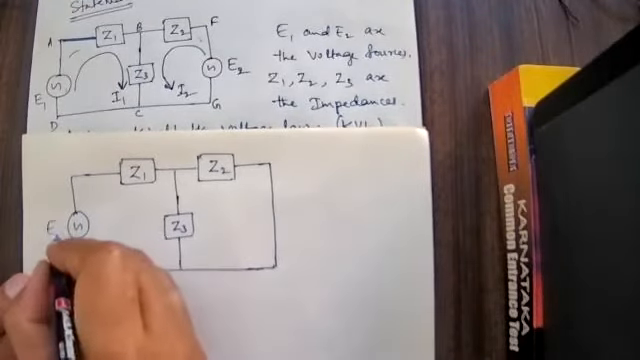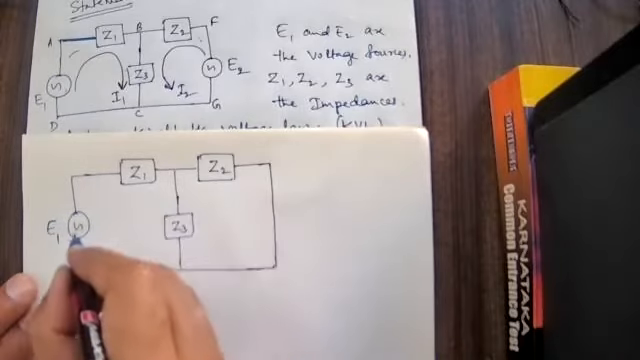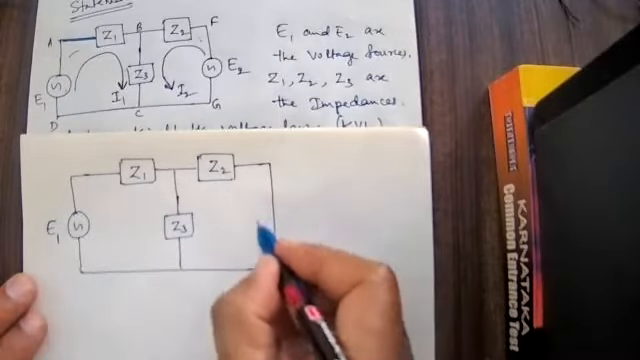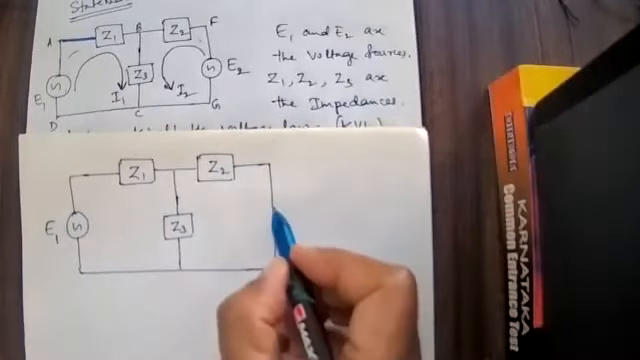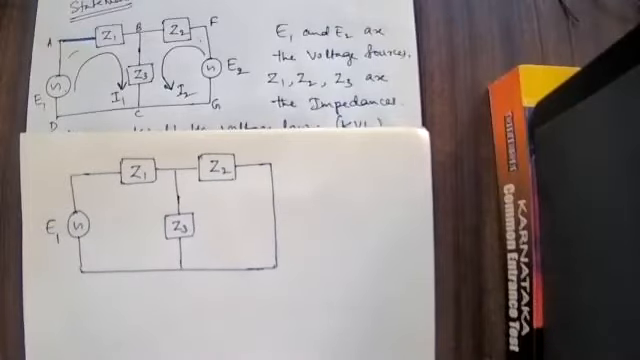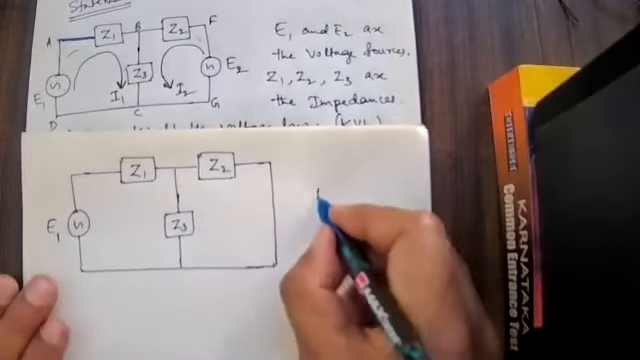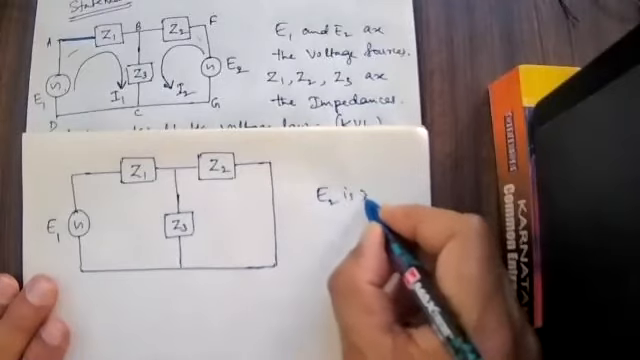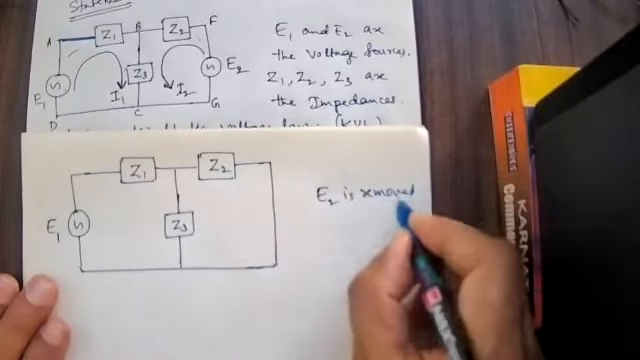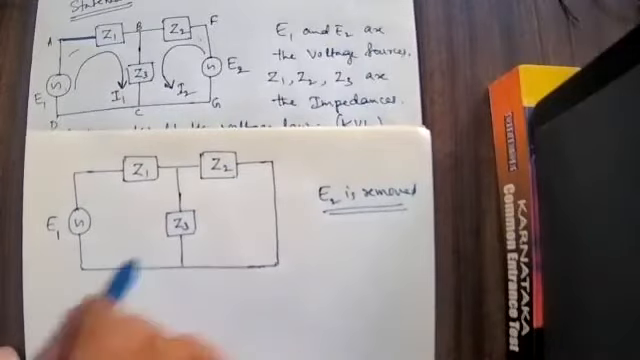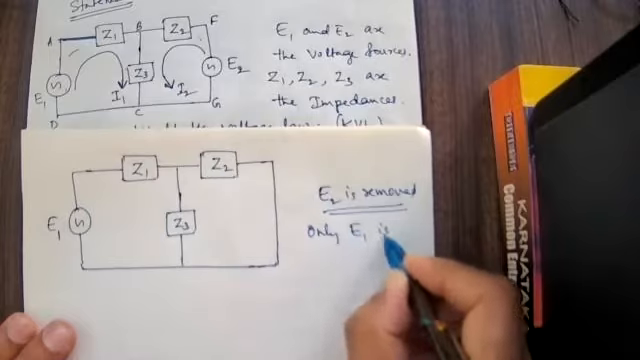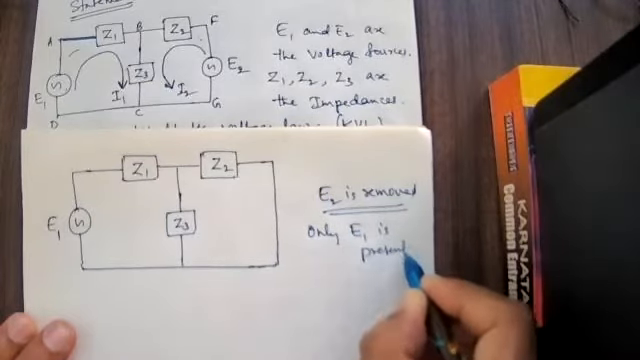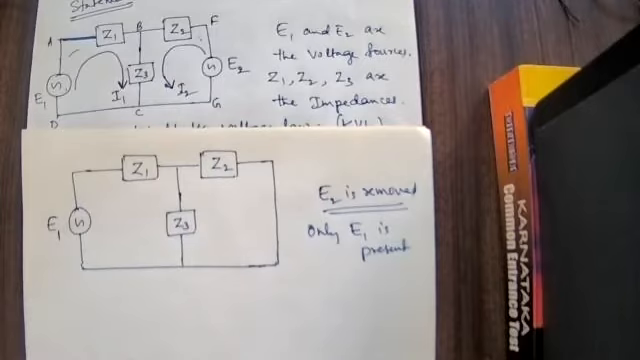In this case, you should not write I1 here. Because if E2 is also there, then we have to write I1, I2 like that. Here I have removed the second EMF. E2 is removed. Only E1 is present in this circuit. For this circuit, I am supposed to write Kirchhoff's second law again.